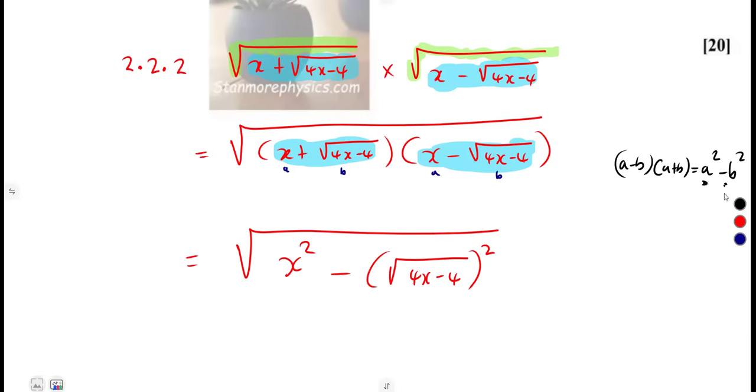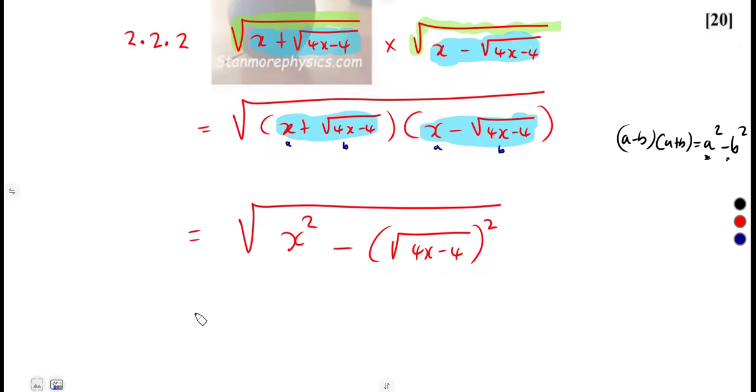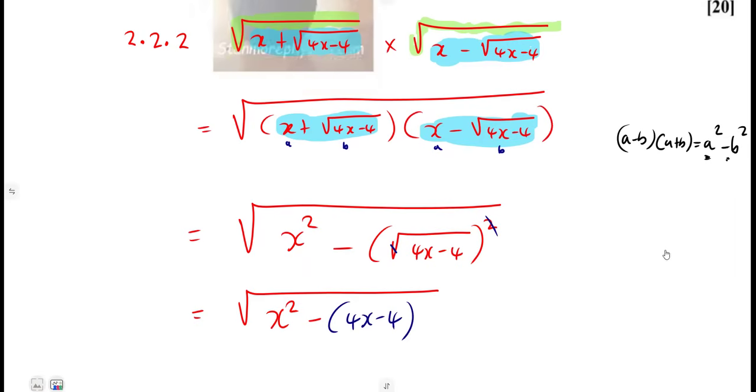You square those under the difference of two squares concept. So what are you going to have at the end? The square root of x squared minus, here we've got a square root and a square. This neutralizes. So you're going to remain with what? 4x minus 4 under the bracket, since we've got a negative that we need to expand. So this is what we have at the end.